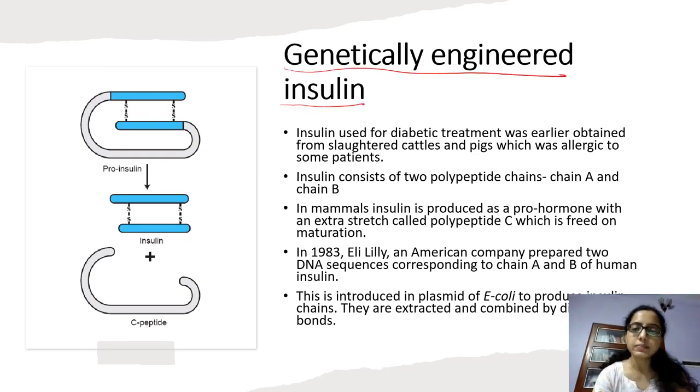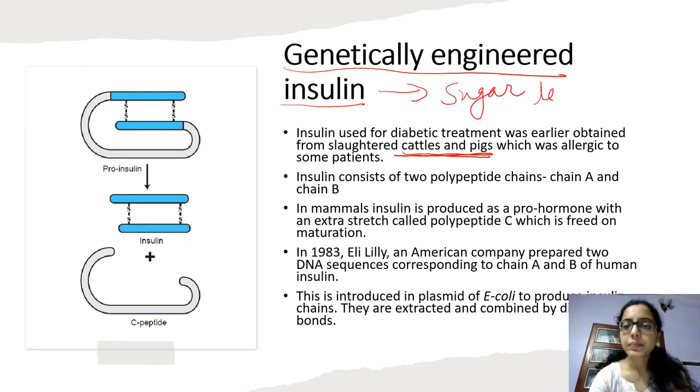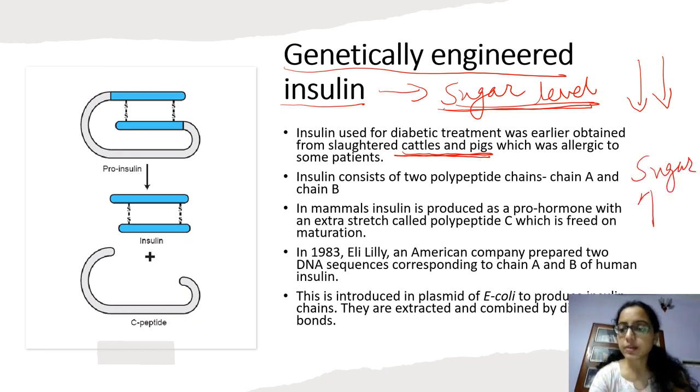Earlier, this insulin was obtained from cattle and pigs. Insulin is a hormone which controls the sugar level in our body. If insulin is produced in the normal range, the sugar level will be maintained in the body. But if insulin is not produced in sufficient amount, then the sugar level increases, because insulin is not available to maintain the sugar level.